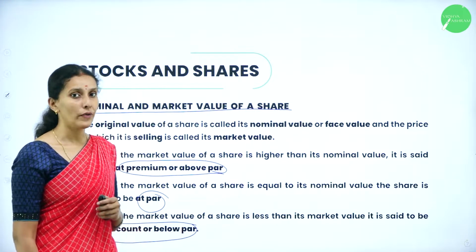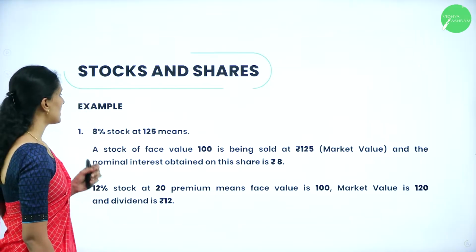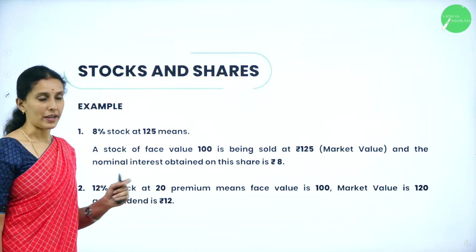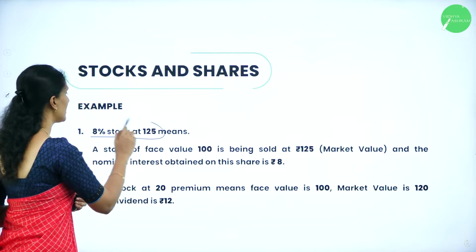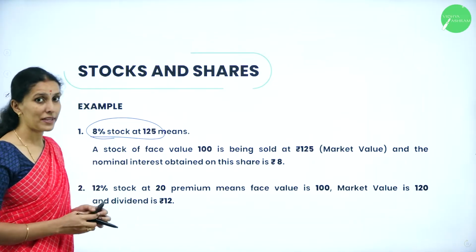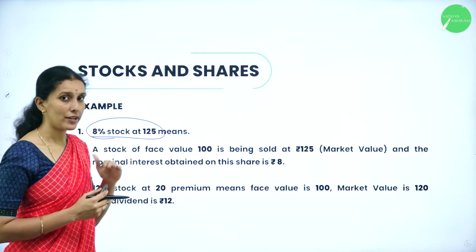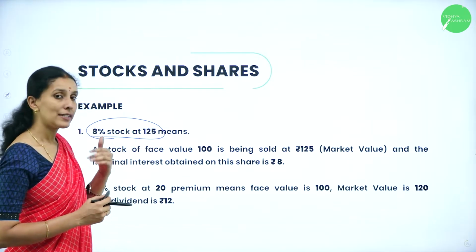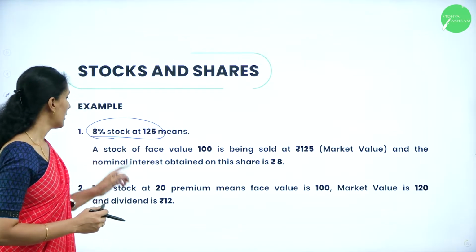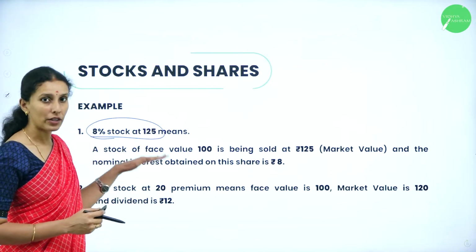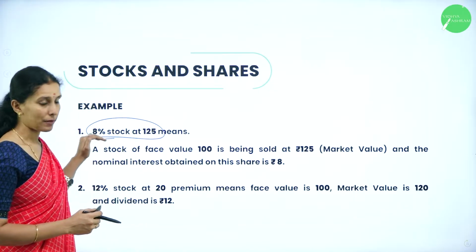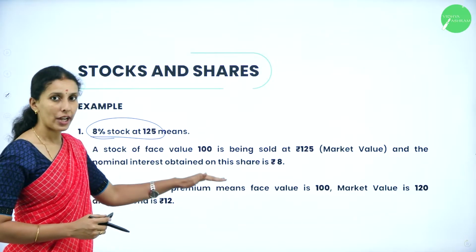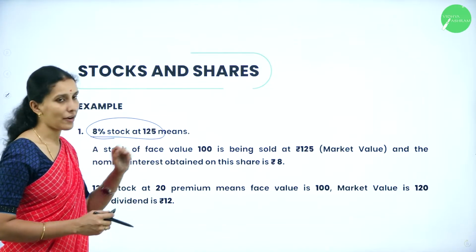Now let's take a few examples here. 8% stock at 125. What do you mean by 8% stock at 125? That means the face value of a share is rupees 100 and it is sold at 125. That is the market value, and the nominal interest obtained for this share is rupees 8, because we calculate the share percentage for rupees 100.